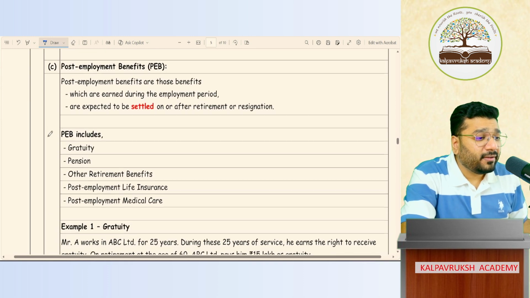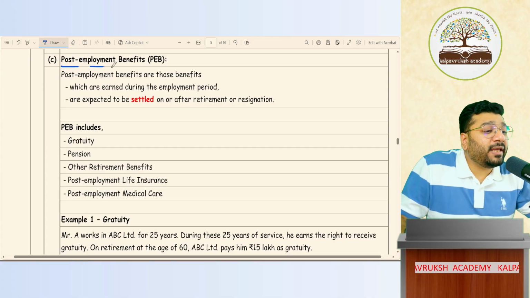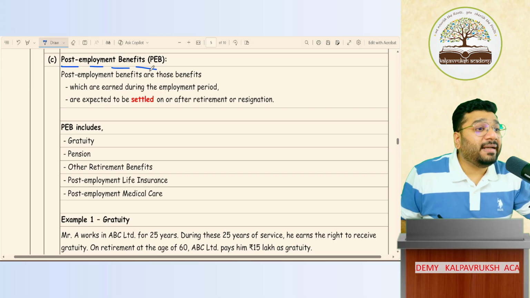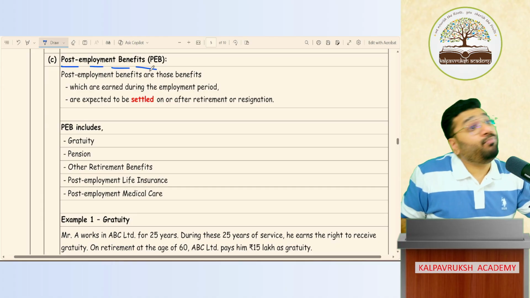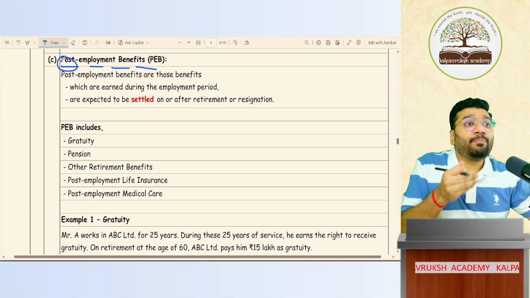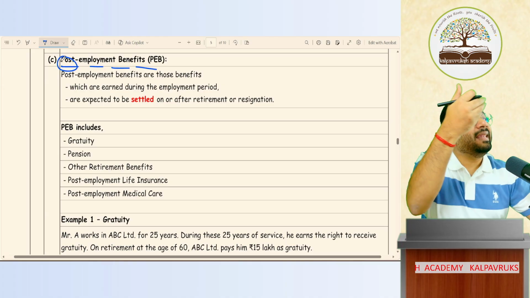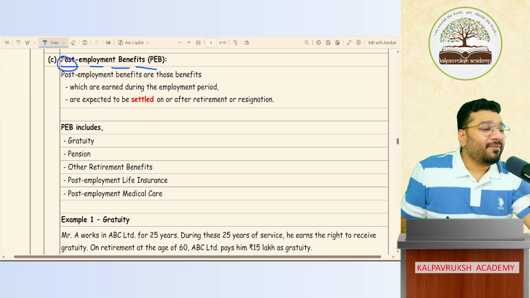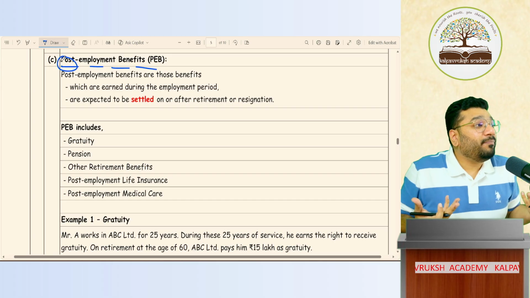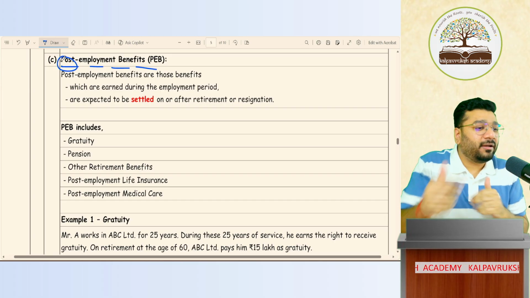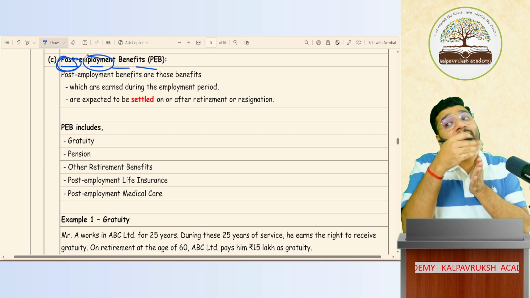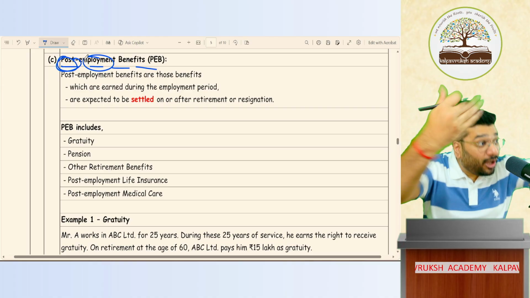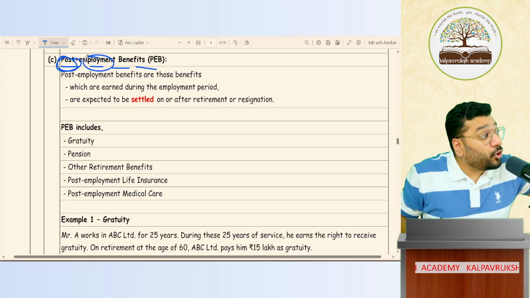Okay, not okay. Then comes something called post-employment benefit. Any kind of employee benefit that you pay at the time of retirement or resignation or after that, that is called post. Post means what? Later. Exam to be postponed means what? We want the exam to be written on a later date. That is never going to happen. As scheduled, it will happen. But when you say exam is postponed, you get a feeling, no. Postpone means do something later. So post-employment benefit means what? Employment is over. The company has stopped receiving the service from the employee, but still you are paying the benefit to the employee. That is called post-employment benefit.